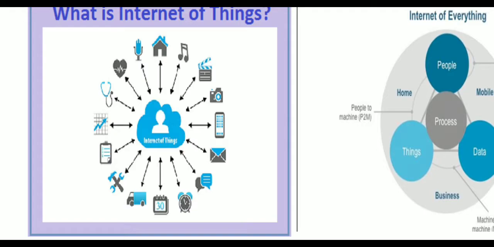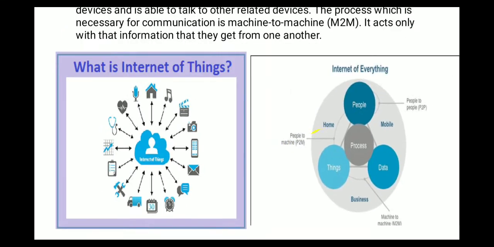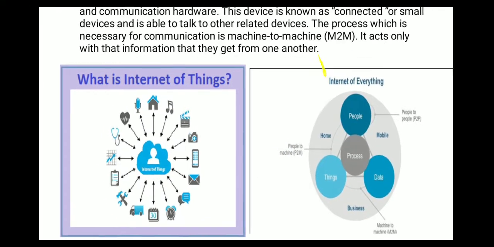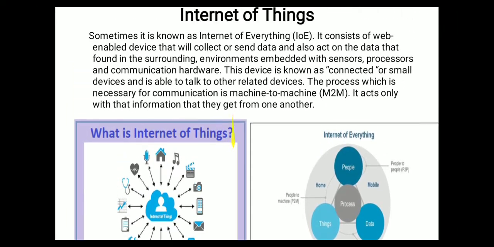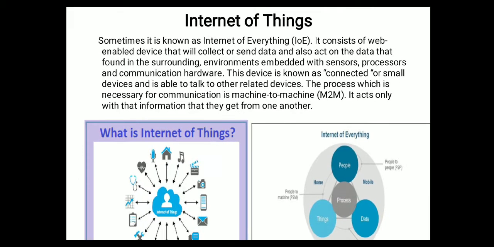So the Internet of Things is nothing but a communication between the devices, between the surrounding environment. And what is the communication? That is in the form of data. So that is the Internet of Things.